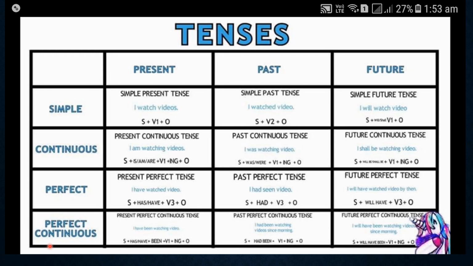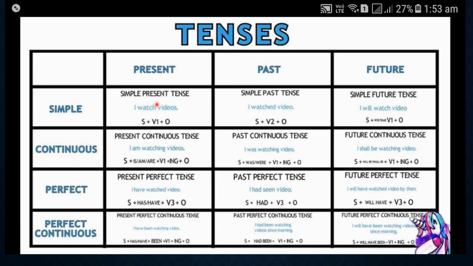Now see, children, these three main tenses have four subtypes. Okay. Present simple, present continuous, present perfect, and present perfect continuous. So similarly, in past tense also and in future tense also, these are the types of the three main tenses: simple, continuous, perfect, and perfect continuous.